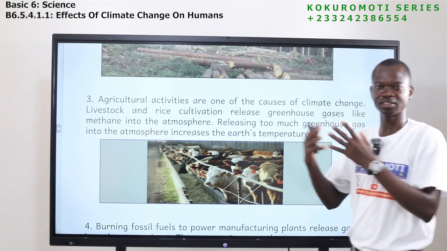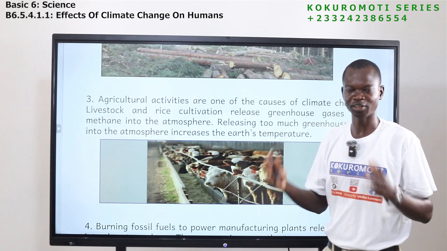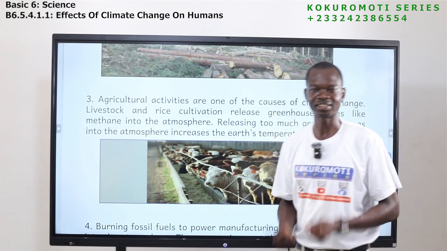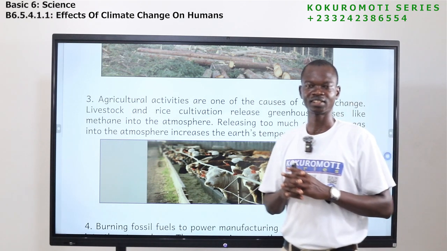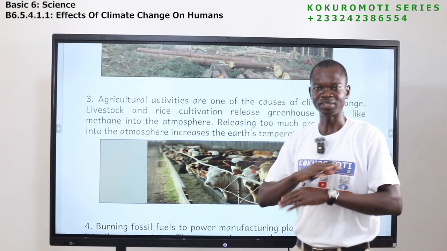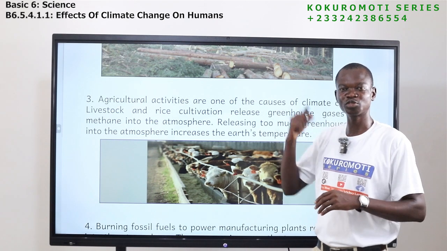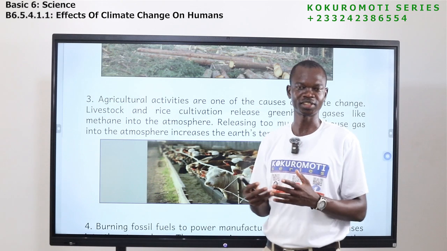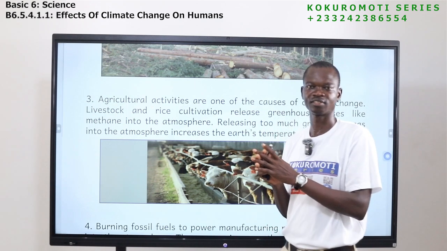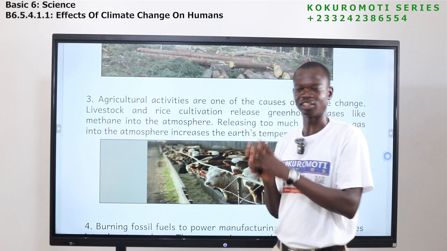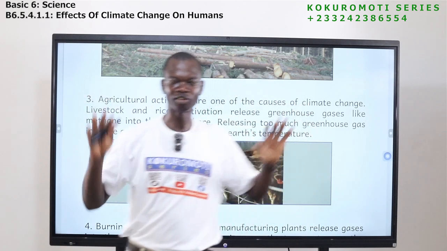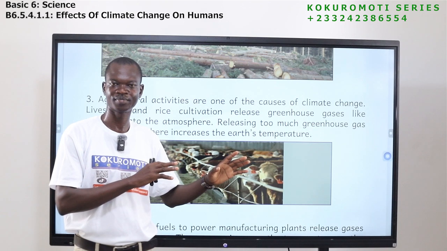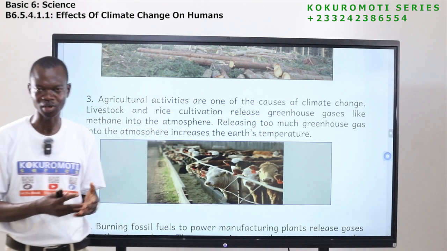So if you have too much methane in the atmosphere, what do you think will happen? Methane is a greenhouse gas. It prevents heat from escaping into the sky, and it also keeps the earth warm. So if you have too much of this methane in the atmosphere, the temperature on Earth will increase because there will be too much heat. Do you get it? It will make sure all the heat will remain on Earth. They will never escape. It will keep them. And the temperature on Earth will also go high.